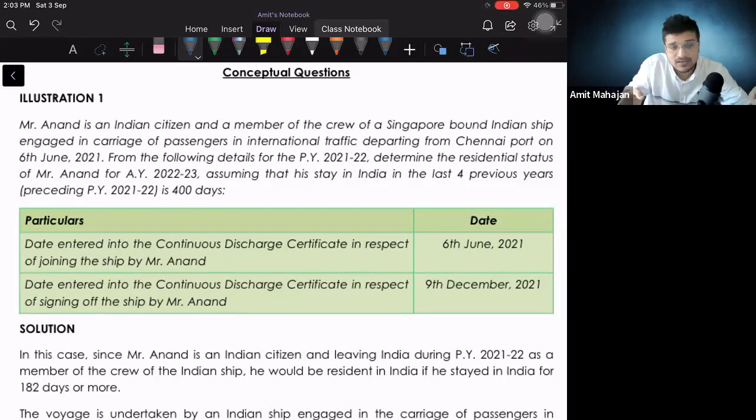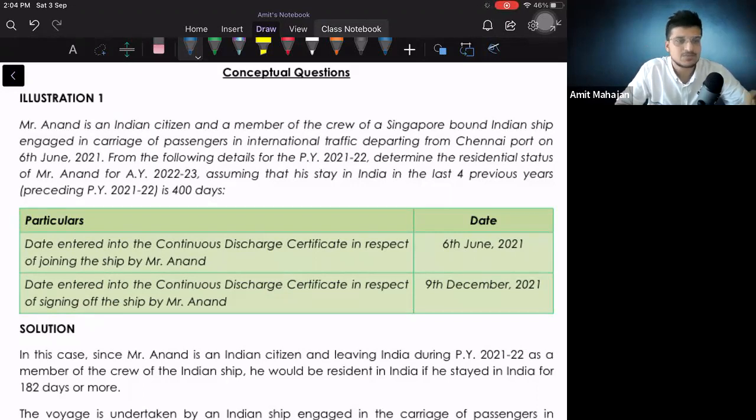It has to click. Don't wait for the last word to get completed, then you will again start reading the question. Don't do this while reading the question. Only start analyzing what can be this and why they have given this. Okay, so if I read this, I will understand one thing. There was some exception, and in that exception, there was one jane wala, that is leaving India for two purposes. One is for employment, and second one as a crew member of Indian ship. Okay, I understood कि second basic condition is not applicable for that person. इधर मैंने एक कॉन्सेप्ट लॉक कर दिया, इधर मैंने कॉन्सेप्ट लॉक कर दिया. इसके ऊपर अभी आगे पढ़ते क्या करना है वो. ठीक है. From the following details for the previous year 21-22, determine the residential status of Mr.